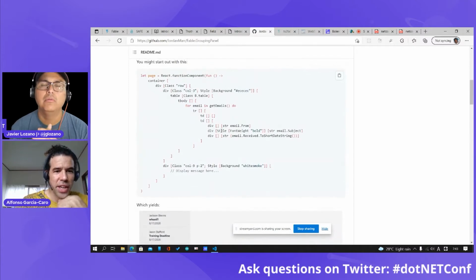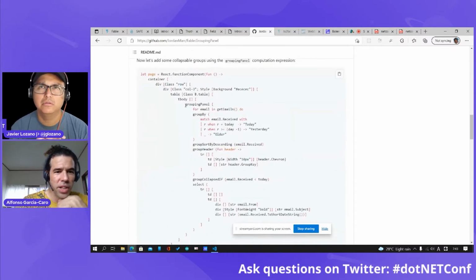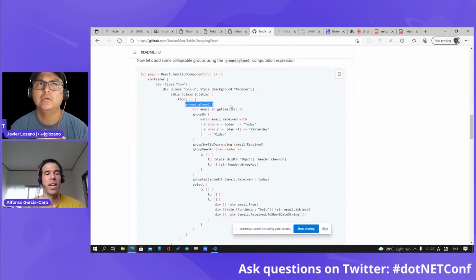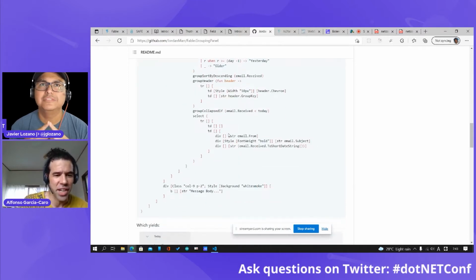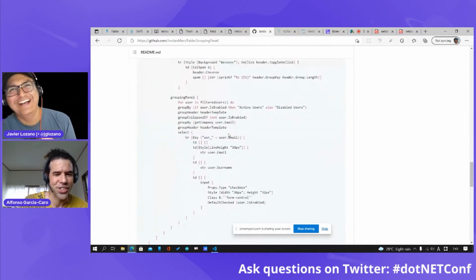For people who know about computation expressions, this was originally the mechanism used in F Sharp for async programming. So it's something like async await in C Sharp. But it's so flexible that you can use it for multiple purposes, and in this case, it's being used to generate UIs. It's a really interesting use case.